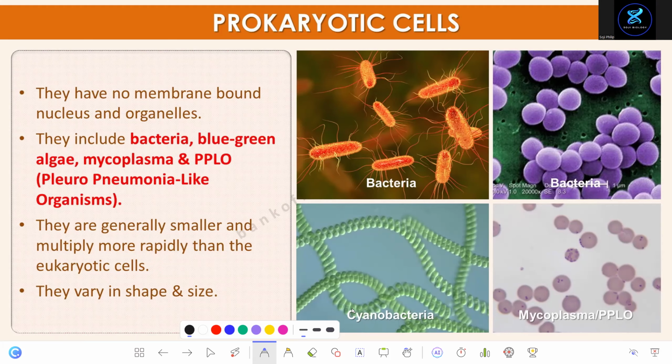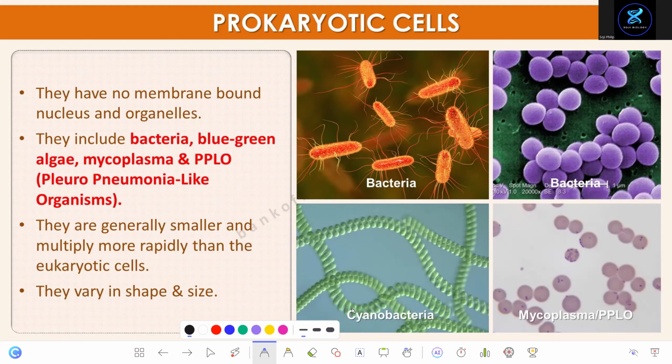Yes, Aaron. So all the parts we studied. The outermost part is called the glycocalyx, and it is loosely attached or tightly attached.